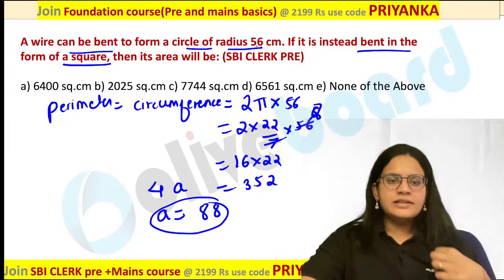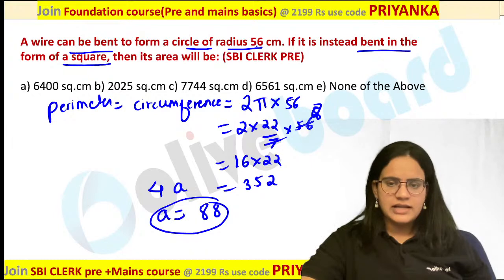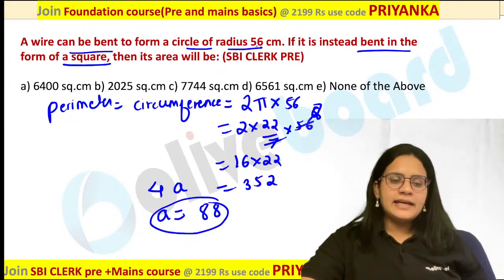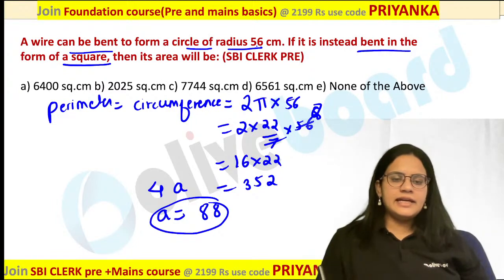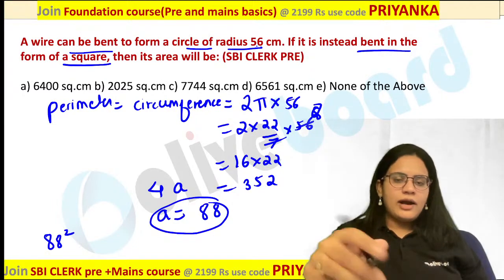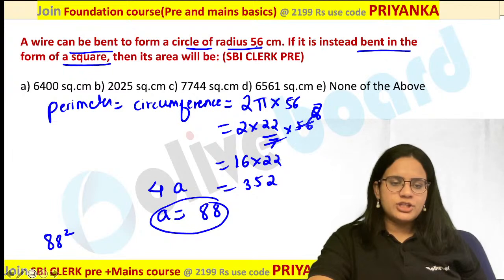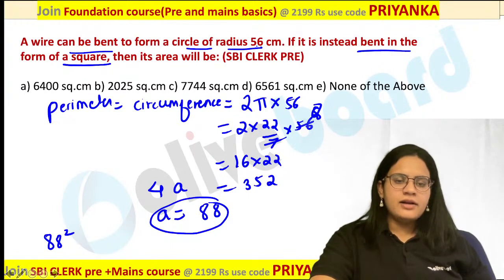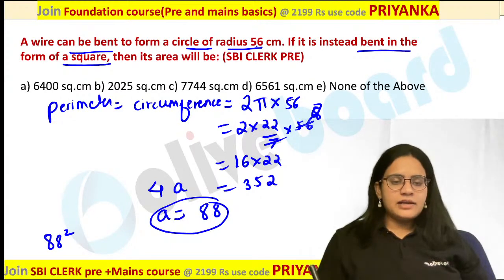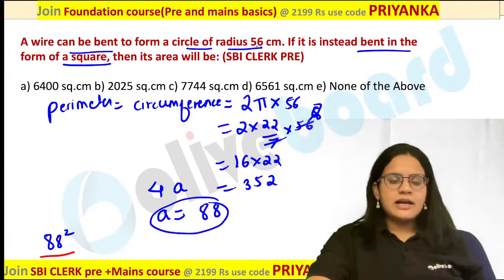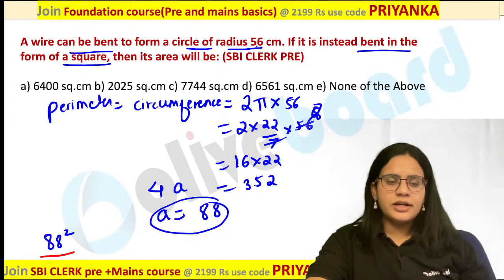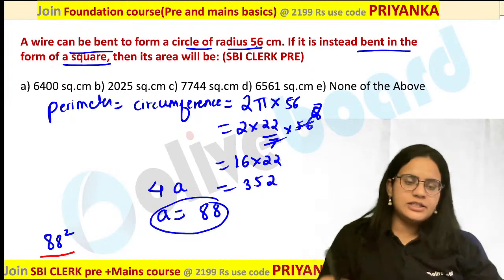Now what is your question in this case? Then what will be the area of your square over here? What would be the area of your square? So basically you have to calculate 88 square in this case. Now I hope all of you are aware of the short trick to calculate the square of those numbers which are near to 100. Yes, for those numbers which are near to 100, there is a short trick to calculate the square. What is the short trick?